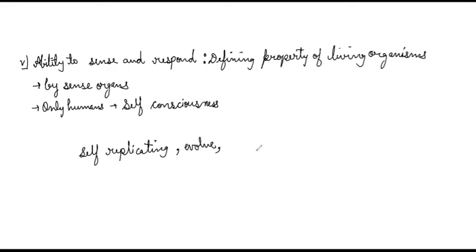Then they are self-regulating, means they can maintain homeostasis. They interact with the systems, capable of responding to external stimuli. So here we have concluded this first half part of chapter 1.